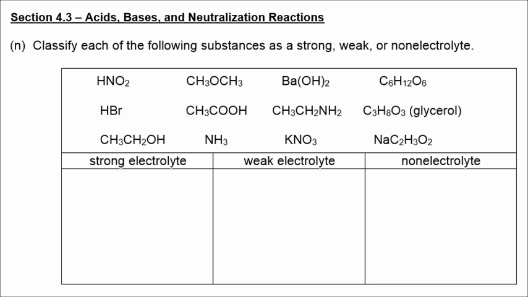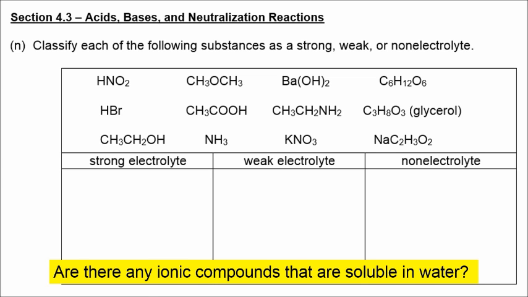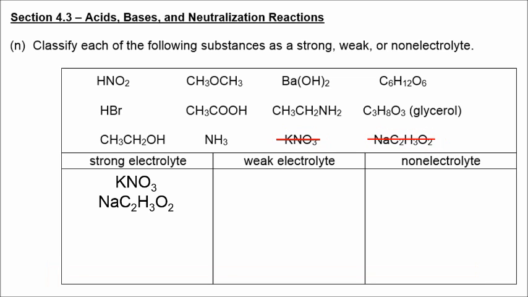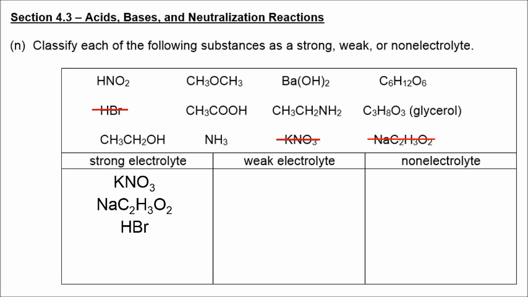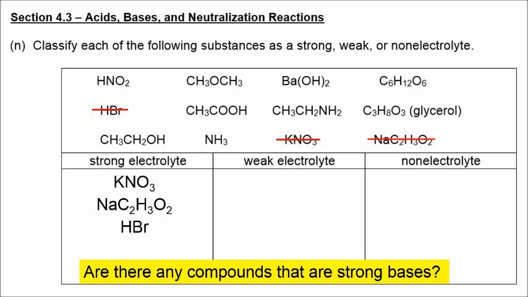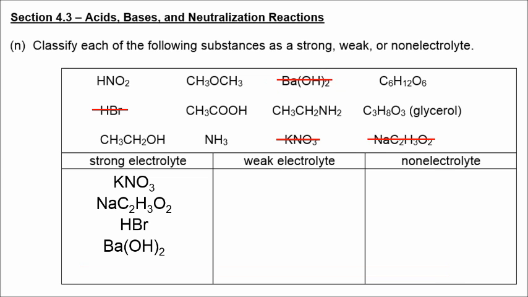So we have 12 compounds, and they have to be classified either as strong, weak, or non-electrolytes. Our first question we're going to ask ourselves here is, do we see any ionic compounds? Well, I see potassium nitrate, and I see sodium acetate. So those are strong electrolytes. Do I see any strong acids? Well, there's hydrobromic acid, so that is a strong electrolyte. Do I see any strong bases? I see barium hydroxide, which I could have identified earlier as an ionic compound. It is definitely a strong electrolyte.